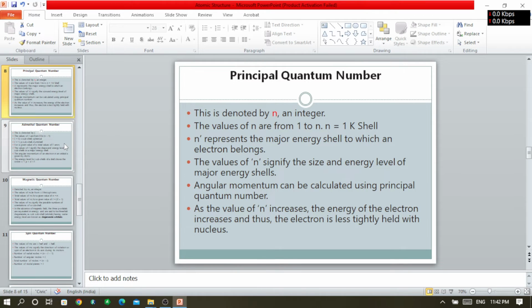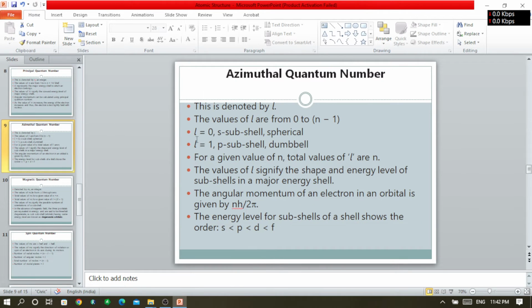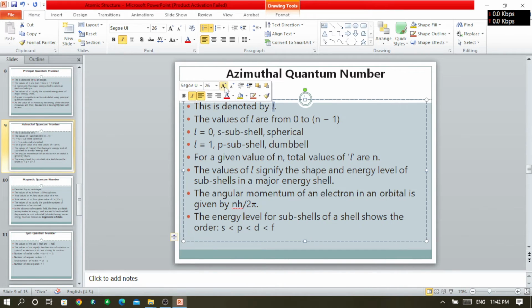After the principal quantum number, another important number is the azimuthal quantum number, denoted by the letter l. For every value of l, we go from n minus 1 down to 0.